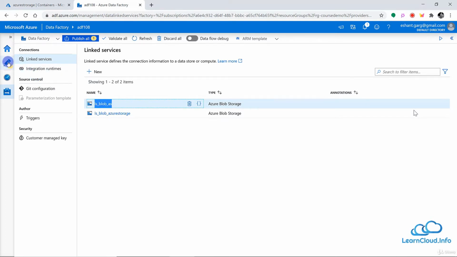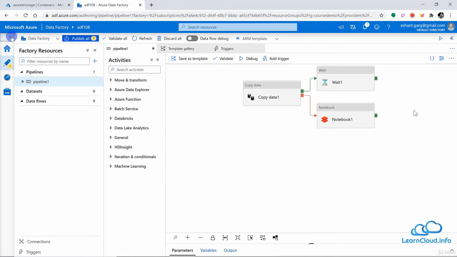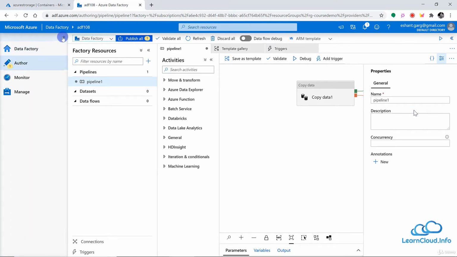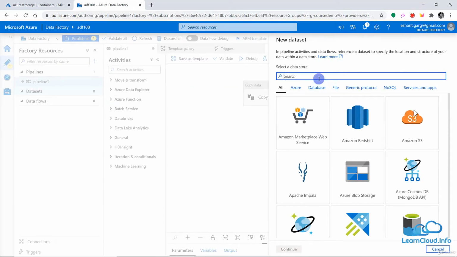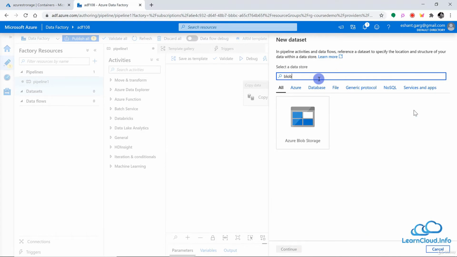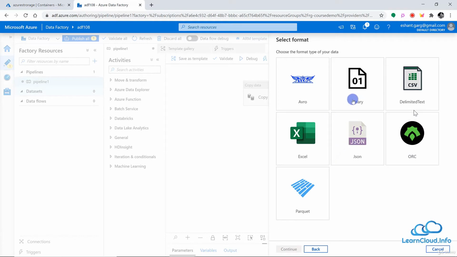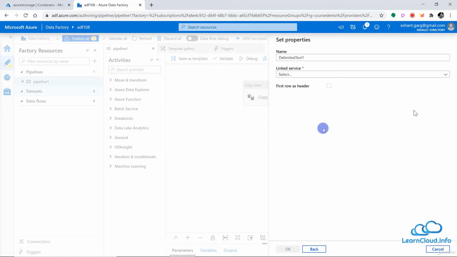So now let's go back to our author tab here. We are in the author tab once again, and here we can create a new data set. So let's create a new data set. And if you remember, we are trying to create a Blob storage. So let's choose it once again, and then what kind of file we have. If you remember, we have the text file, so I can choose text. Otherwise we have options for JSON, Excel, binary, and ORC and other options. So let's choose text as of now and click on continue.